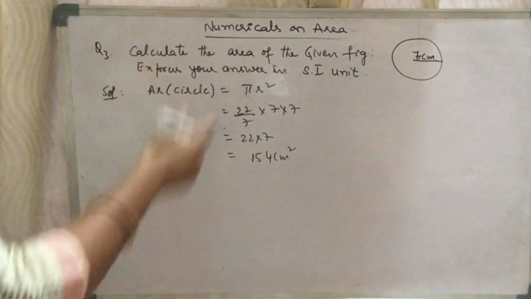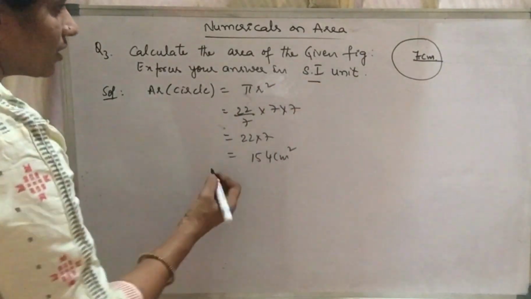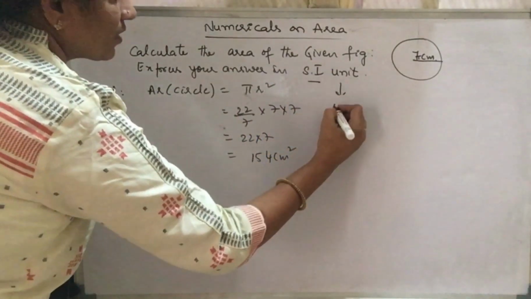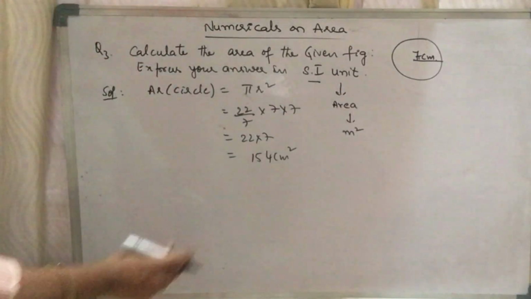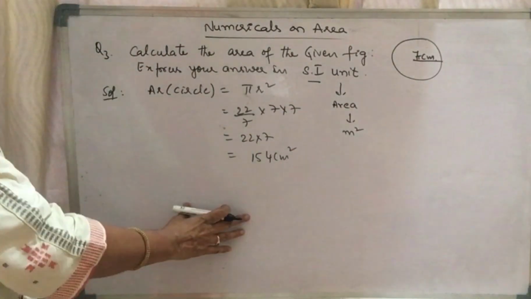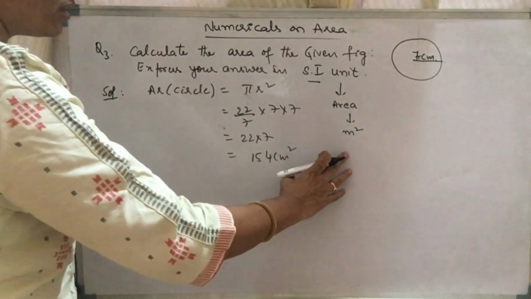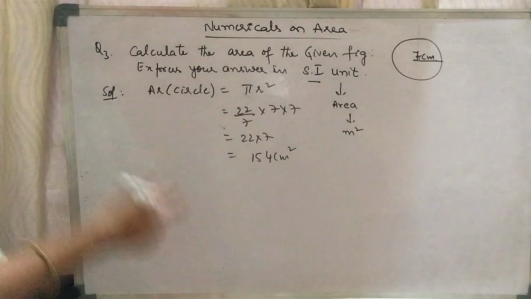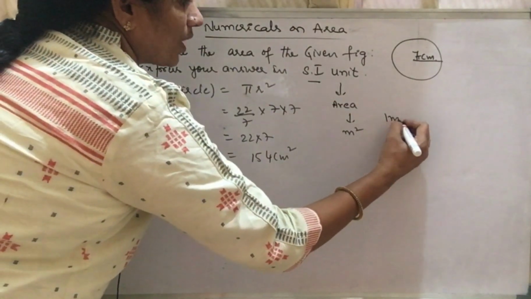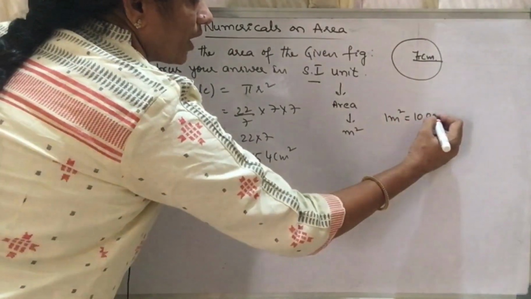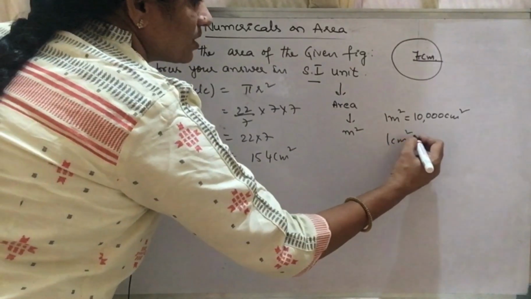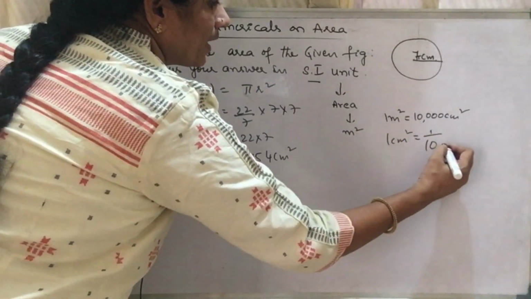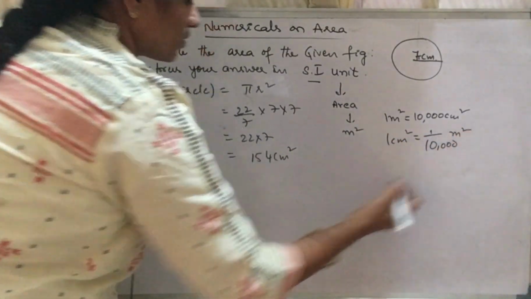But they have asked us to express our answer in the standard unit. So how to convert it into the standard unit? What is the standard unit of area, children? Meter square. So we have to know the relation between meter square and centimeter square. 1 meter square is equal to 10,000 centimeter square. So 1 centimeter square is equal to 1 by 10,000 meter square.